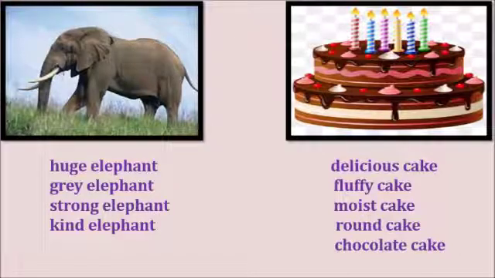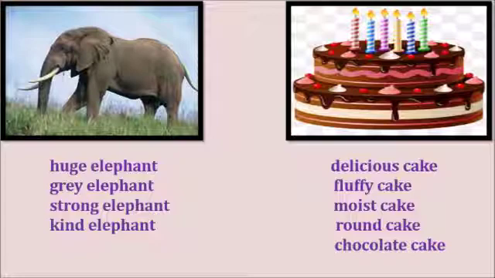Let us understand this concept with more examples. Here you can see a noun, elephant. Elephant is described with many adjectives like huge elephant, grey elephant, strong elephant, kind elephant. Here, huge is describing its size, grey is describing its color, strong and kind are describing its qualities.